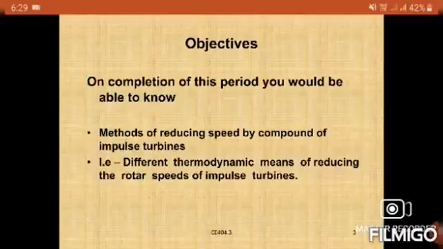Whenever we use turbines for power generation, if they rotate at a very high speed, practically it is not suitable for the production of power.